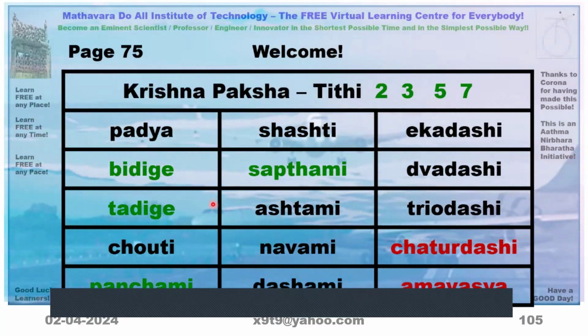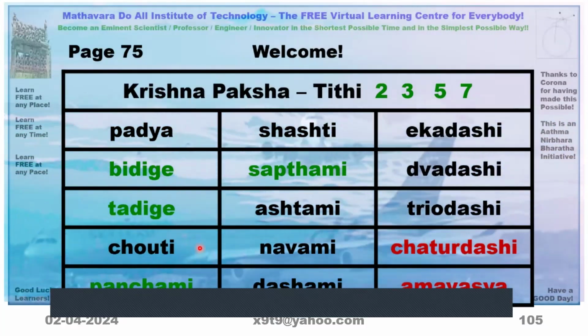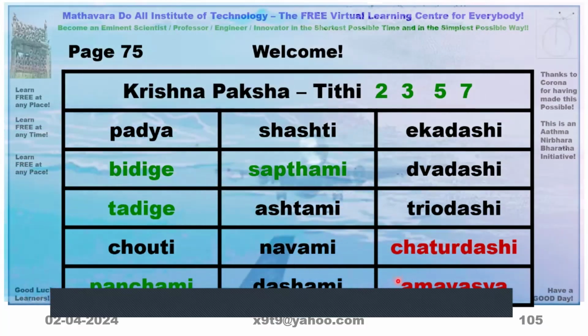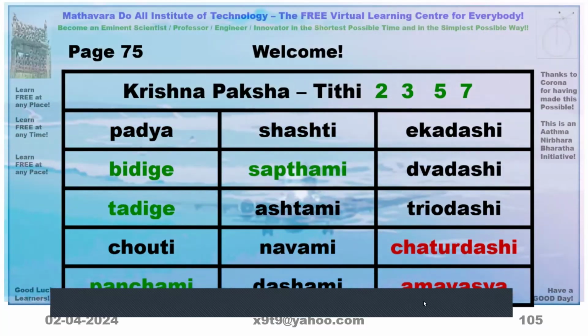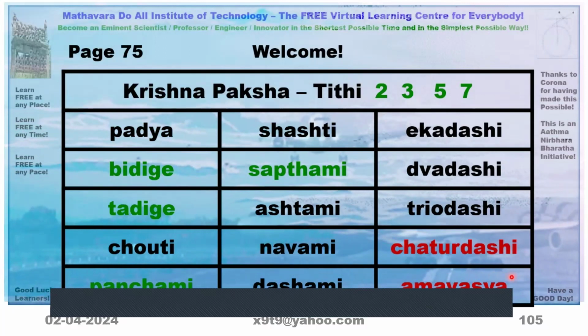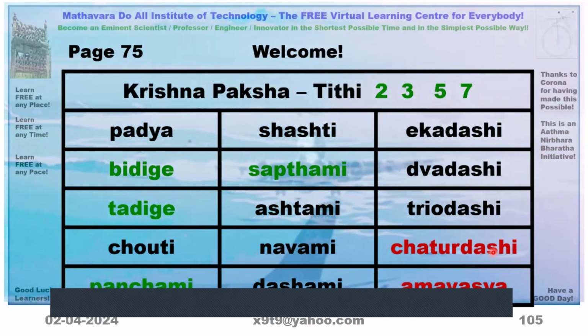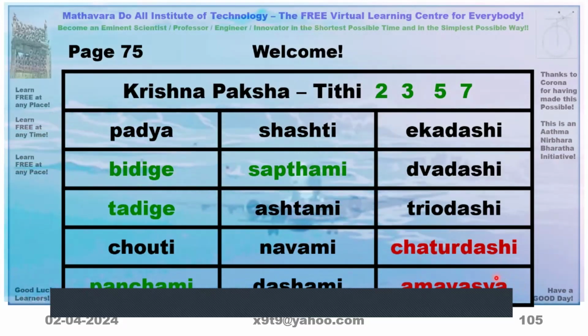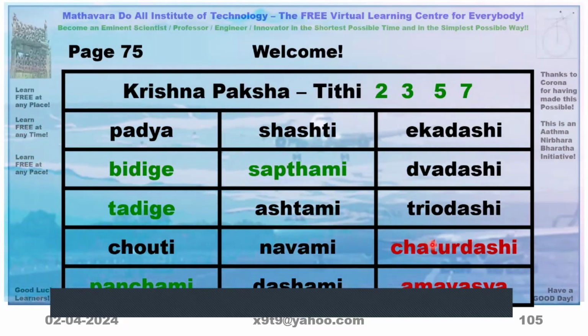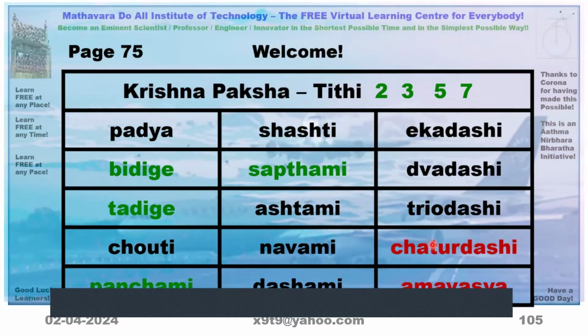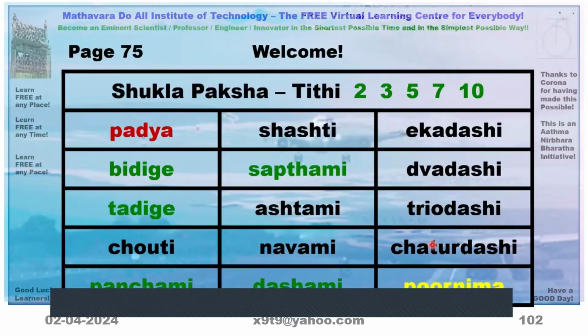Now, in Krishna Paksha also the same names will continue, but the 15th Tithi is called Amavasya. So, as I told, the Chaturdashi second half, Amavasya, and the Padya of the next one, that means Shukla Paksha Padya.